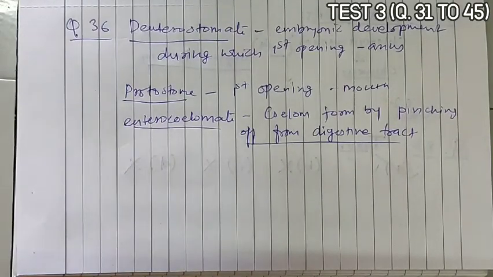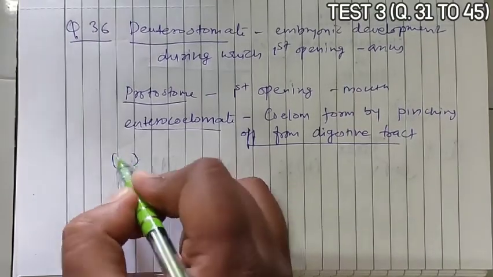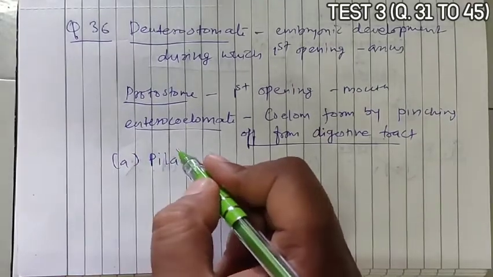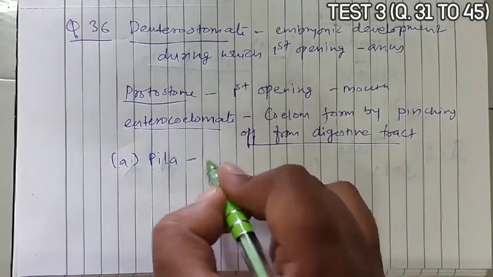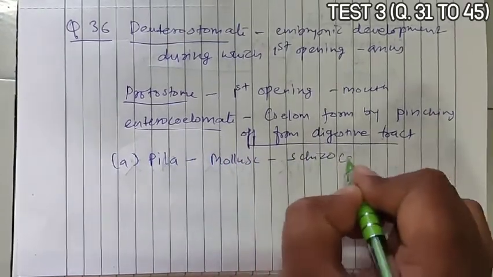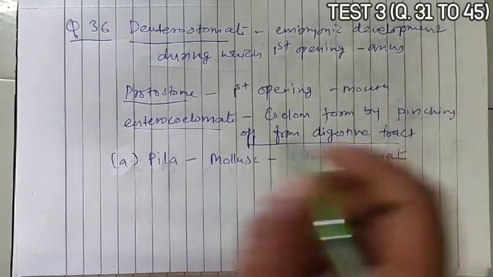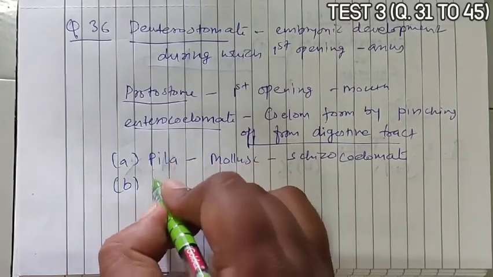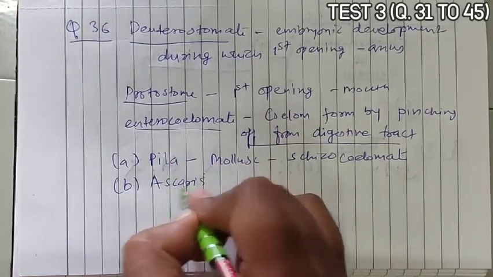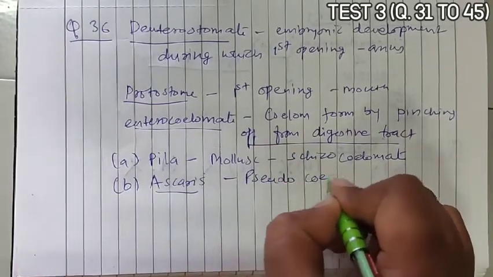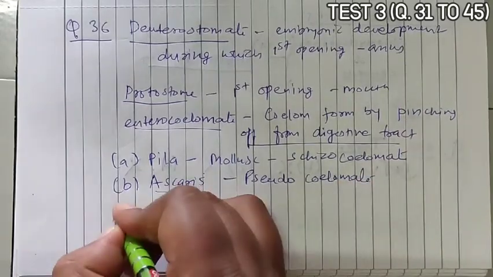Now if we go with the options in the question, the first option is Pila. Pila is a mollusk and it is a schizocoelomate. It is not enterocoelomate. Option B, Ascaris. Ascaris is a aschelminth and it is a pseudocoelomate. It is again not enterocoelomate.